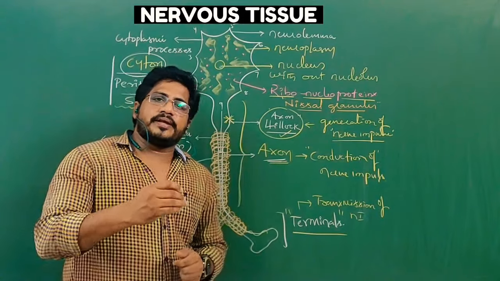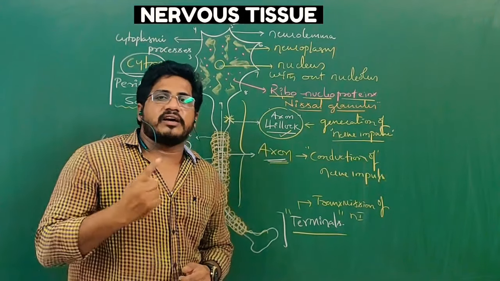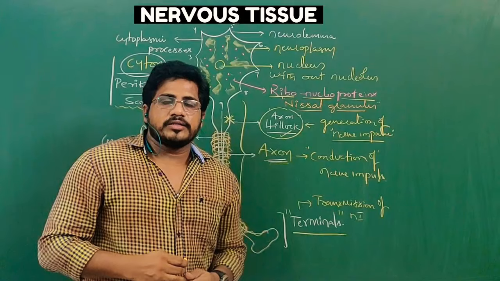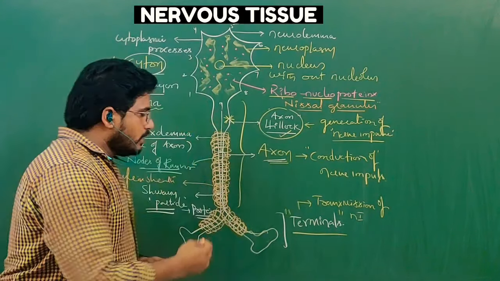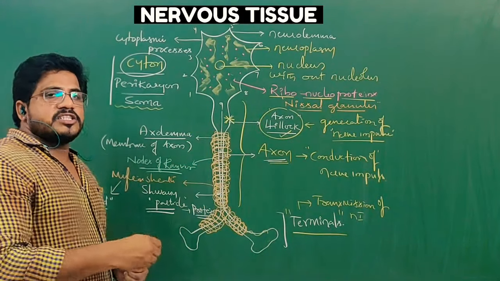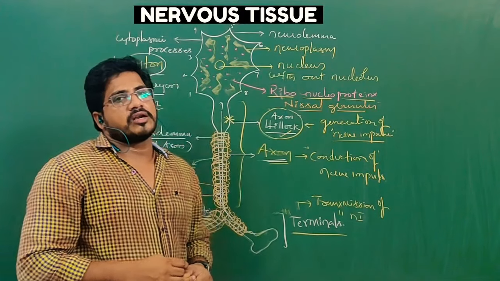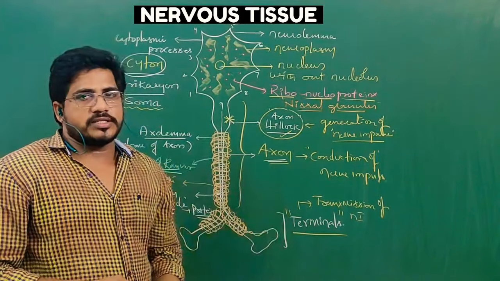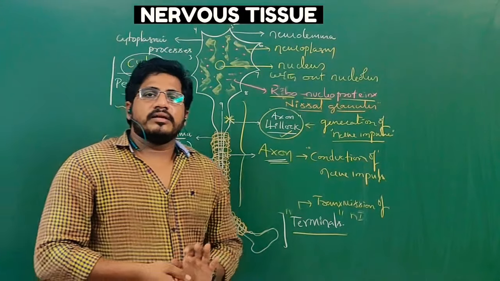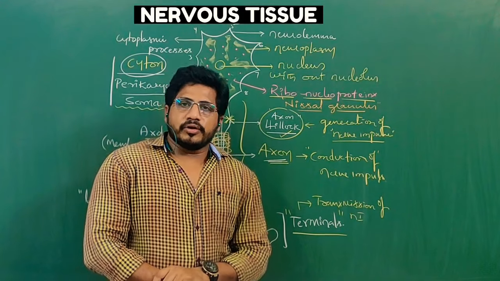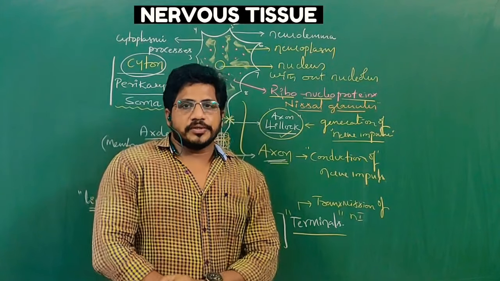Ranvier's nodes disappear by the formation of complete covering in adulthood. So adult neurons are completely myelinated, whereas a just-born child does not have that cover around the neuron. Such neurons are called non-myelinated neurons. I repeat, during child age, neurons are not covered by myelin sheath.